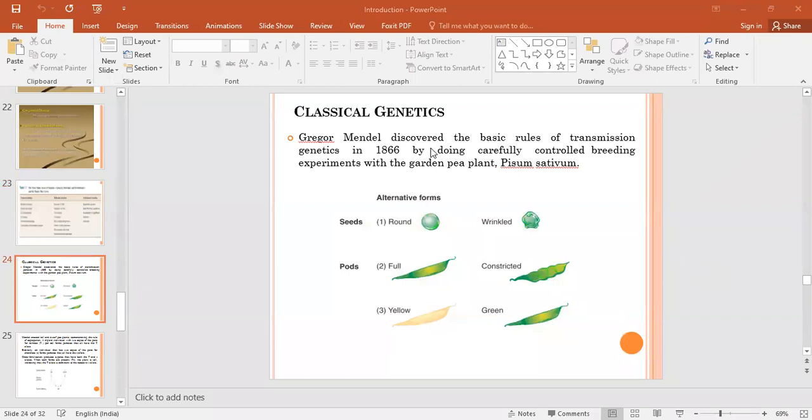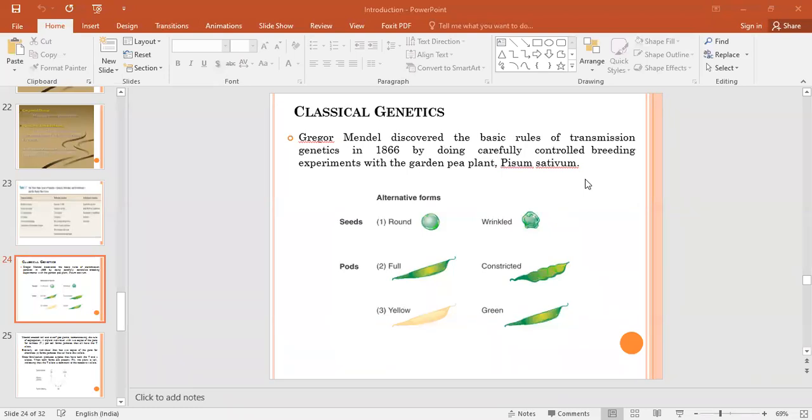Okay, classical genetics means what? I told you, there is one scientist known as George Mendel. This George Mendel first of all worked on this particular genetics topic in 1866. He first of all did the experiment on the pea plant, known in scientific language as Pisum sativum.